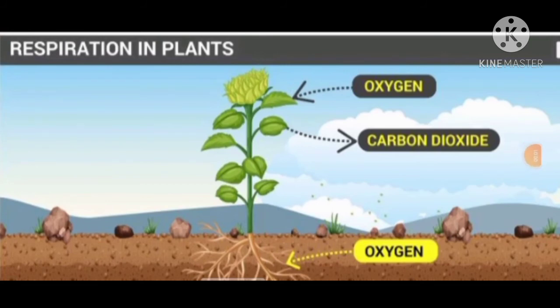Importance of air for survival of plants and animals. Now we see respiration in plants. Plants require energy for their growth. Hence, respiration also occurs in plants.